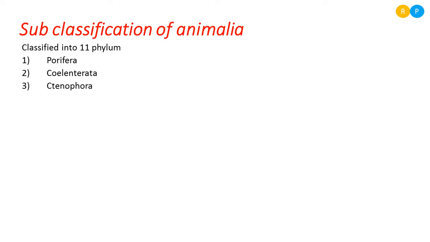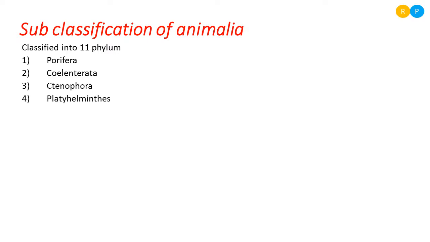In the kingdom Animalia we have 11 different sub-classifications, that means 11 different phyla. We are going to study all 11 phyla in detail in this lesson. Which is the first phylum here? Yes, the first phylum is Porifera. The second phylum is Coelenterata, followed by the third phylum, Ctenophora.